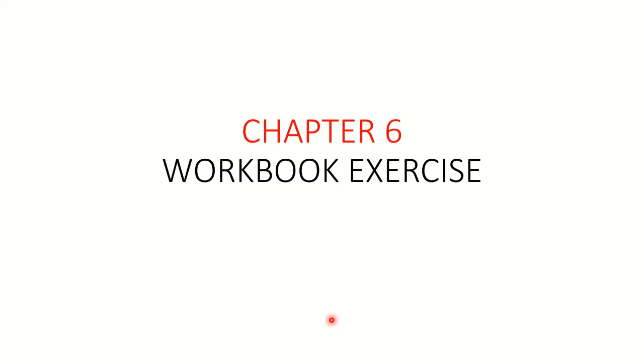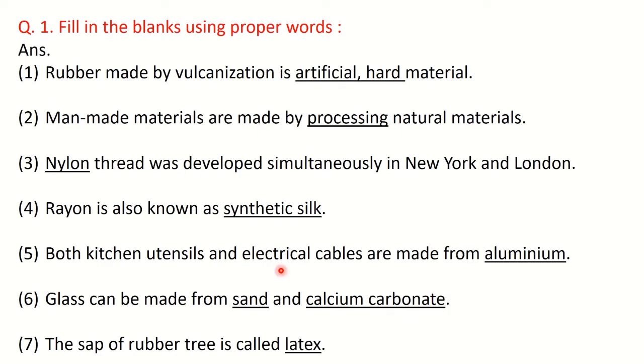Okay. So first one, fill in the blanks. Rubber made by vulcanization is dash material. What is the answer? Artificial and hard. I told you to write down two words because rubber is artificially made when the vulcanization is done here. Rubber is a natural material but it is vulcanized. So it's artificial and hard material. This process gives hardness to the rubber. So you should write both the words. Put a comma in between.